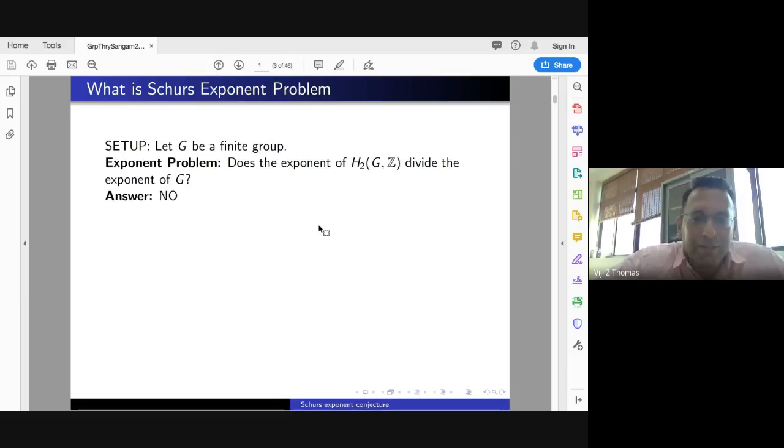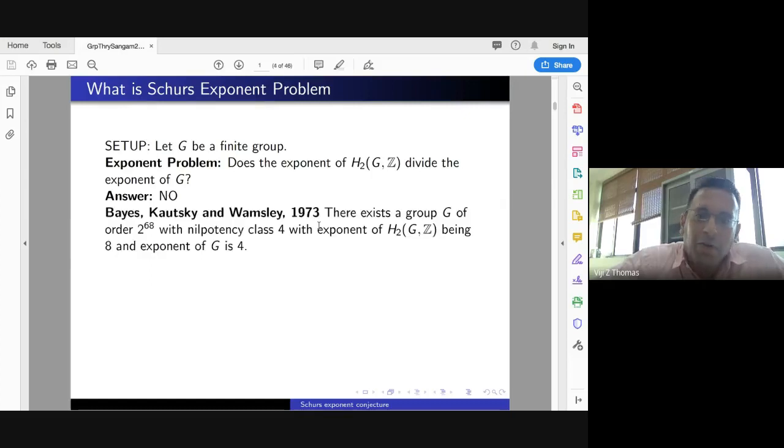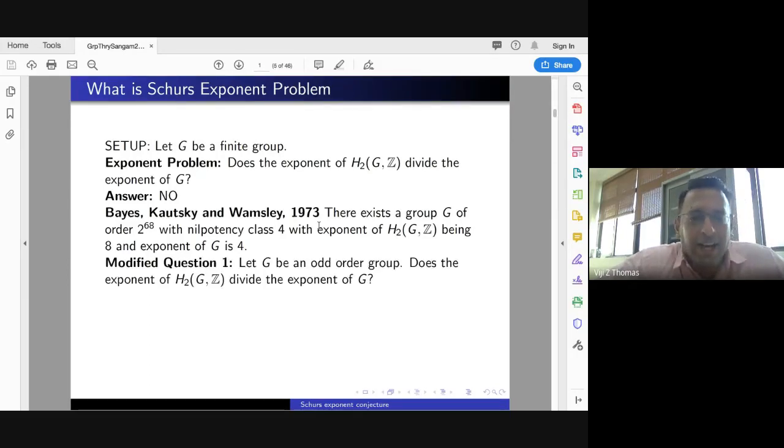So the answer happens to be no, and the no was already done in 1973. There exists a group G of order 2 raised to 68 with nilpotency class 4, with exponent of H2(G, Z) being 8 and exponent of G being 4. So the problem is false. Well, the modified question is, if G is an odd order group, does the exponent of H2(G, Z) divide the exponent of G? This is the modified question.